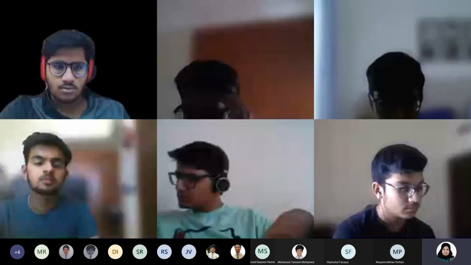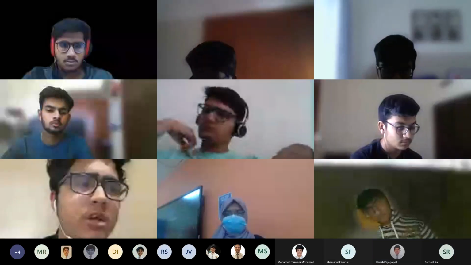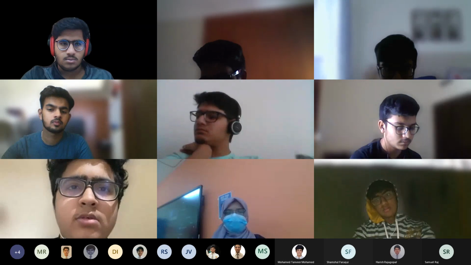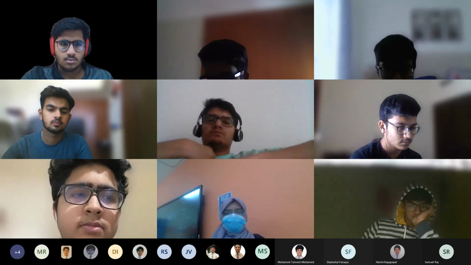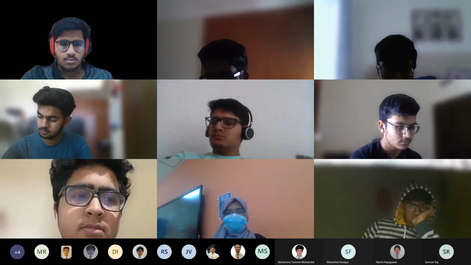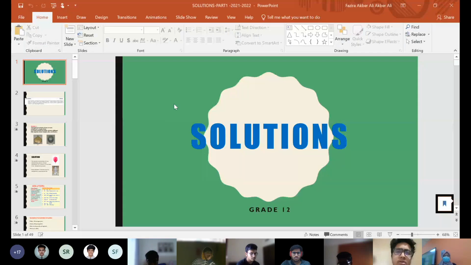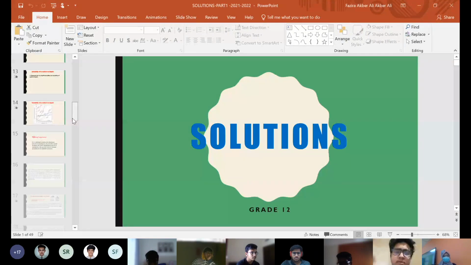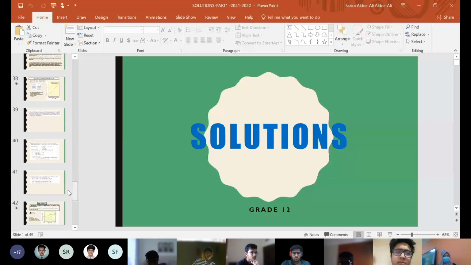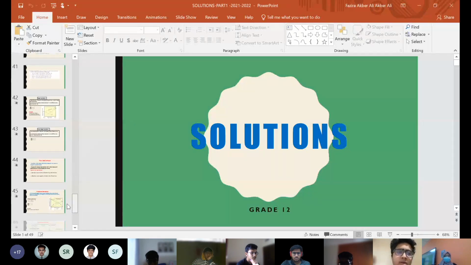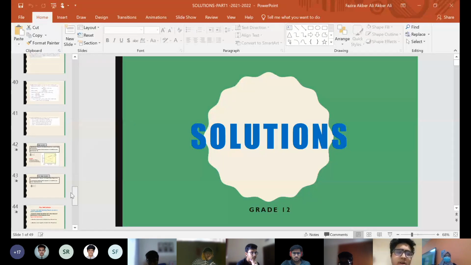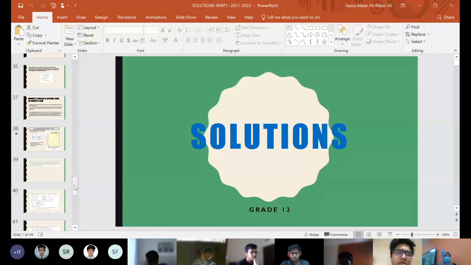An ideal solution is a solution which follows Raoult's law over the entire range of concentration. Okay. So what is a non-ideal solution? One which does not follow Raoult's law. What are the other properties of an ideal solution that we discussed? The intermolecular attractive forces between A and A, B and B are the same as those between A and B.